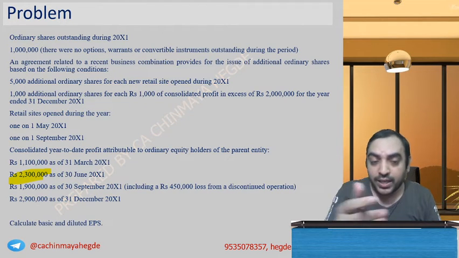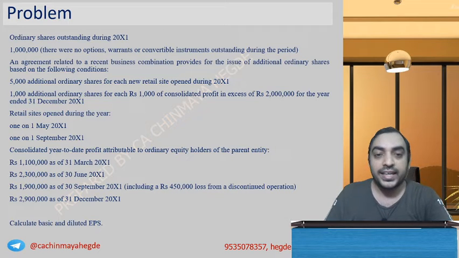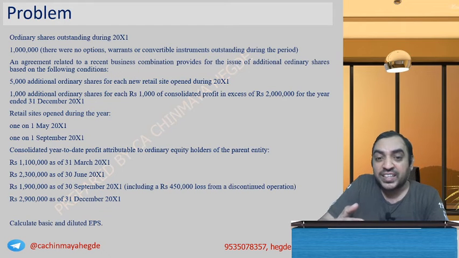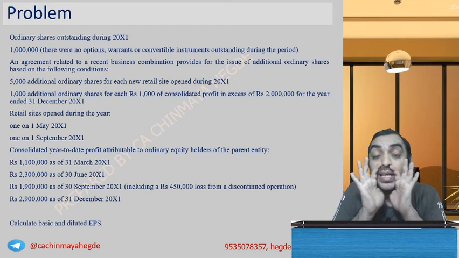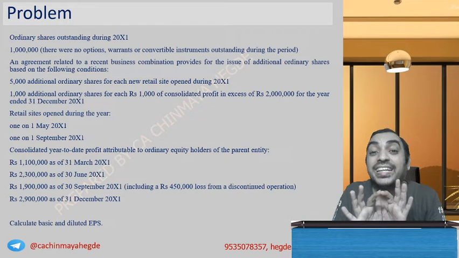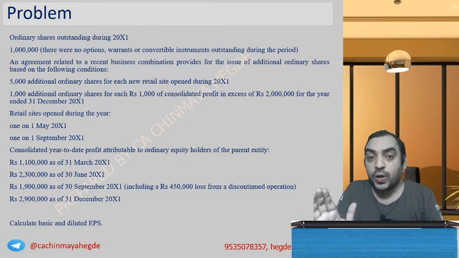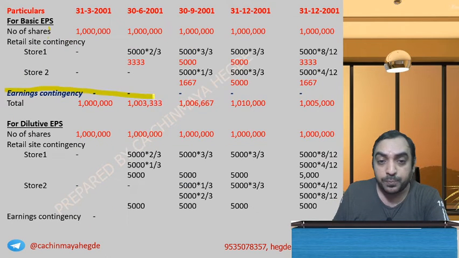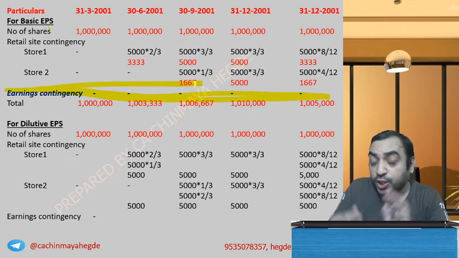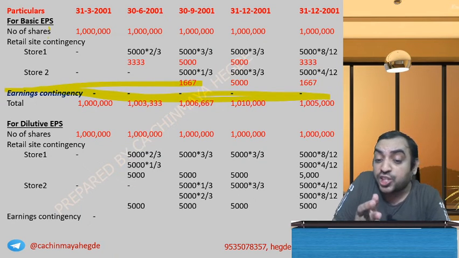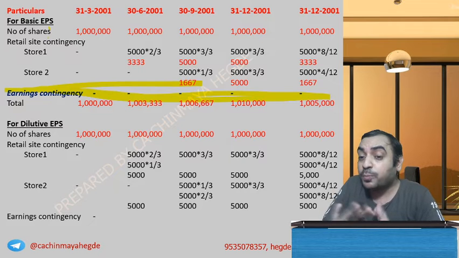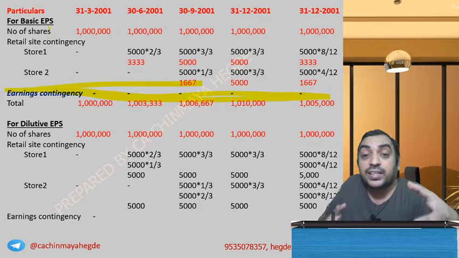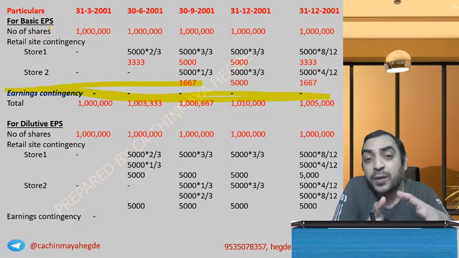Cumulative profit or loss, I am coming to this. Some people are still getting confused. Unless my full year profit is there, the contingency is not completely resolved. Unless it is completely resolved, it cannot come into the basic EPS calculation. During the year, the cumulative profit is issuable at that point in time, but that does not mean shares are issued. Shares are not issued unless the year is complete, because the condition is yearly profit. Half year I have completed, sir.